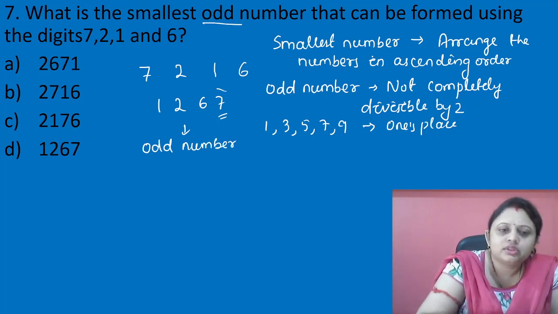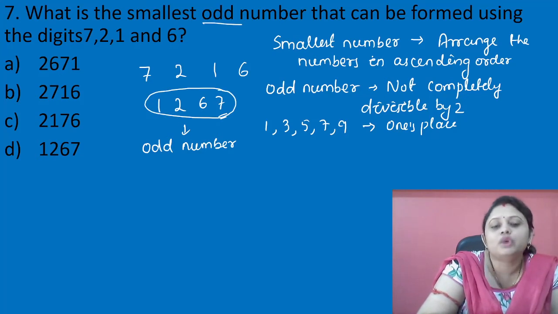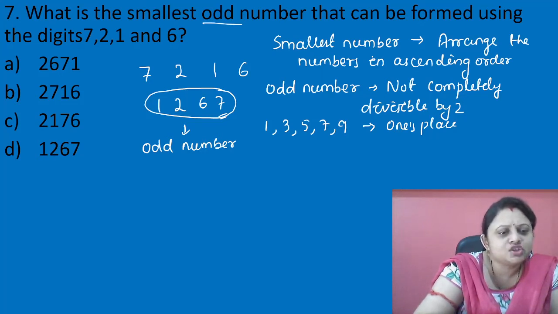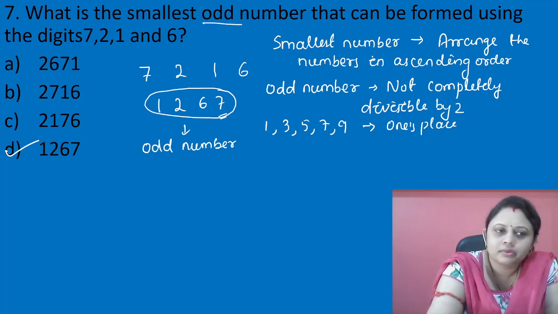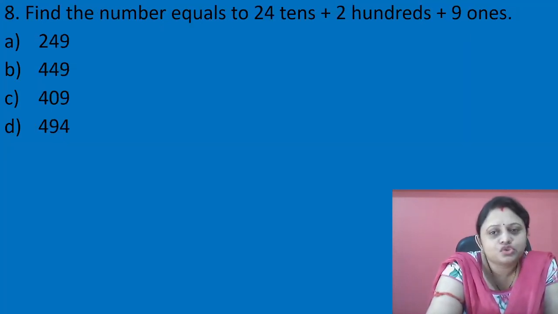Okay, so this is our correct option, that is 1267. So can you find the option in which this answer is present? Yes, it is present in option D. Okay बच्चों, let's move to the next question.